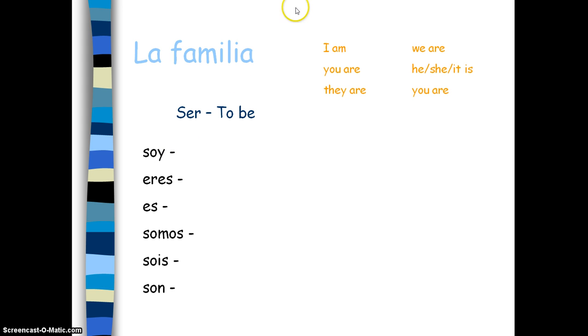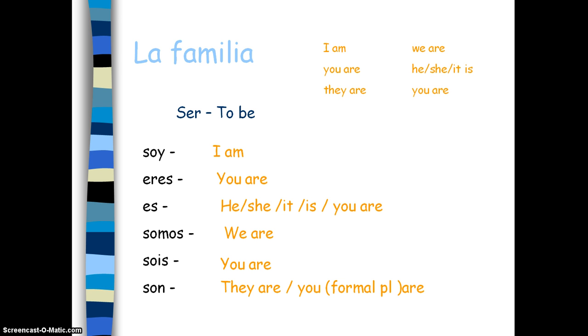Bueno, pues soy en inglés, I am. Eres en inglés, you are singular. Es en inglés, he, she, it is, or you are en inglés. Somos en inglés, we are. Sois en inglés, you are the plural version. Y son en inglés, they are, or you formal plural are.